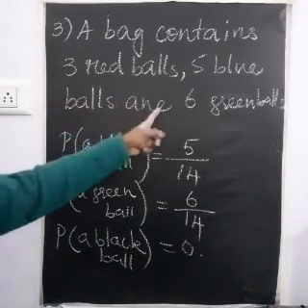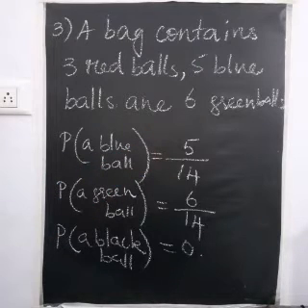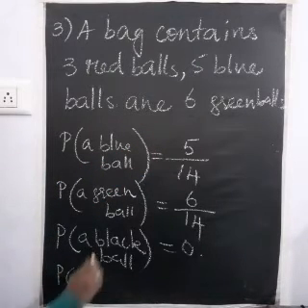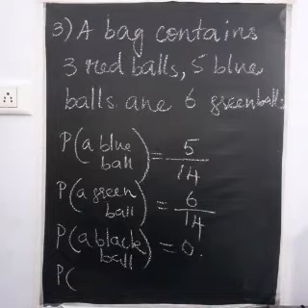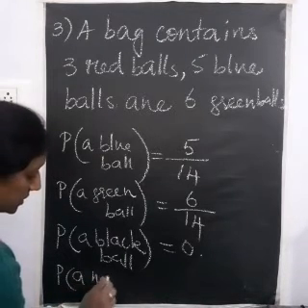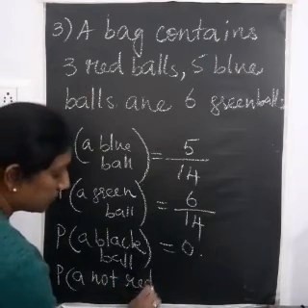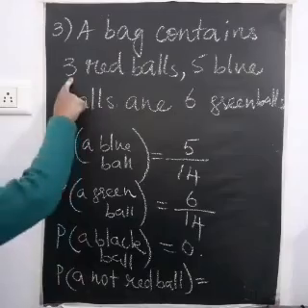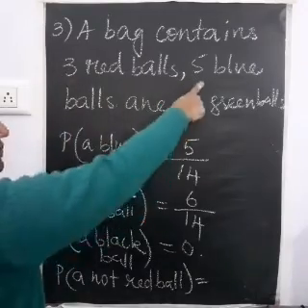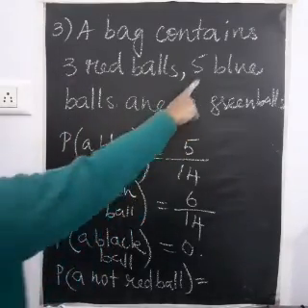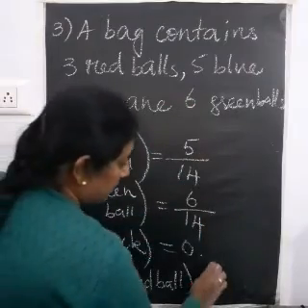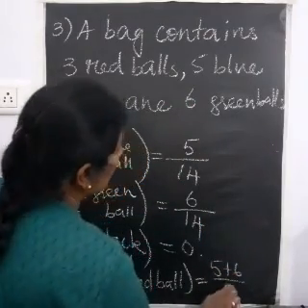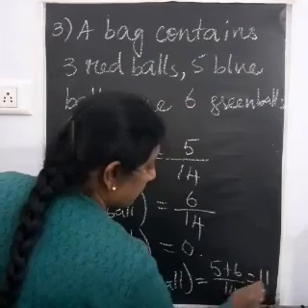There are no black balls in the bag. Okay, let us have one more question. The probability of getting a not red ball. So they don't want the ball to be red. So other than red, these two are favorable events. So what will that be? 5 plus 6 by the total 14. That is 11 by 14.